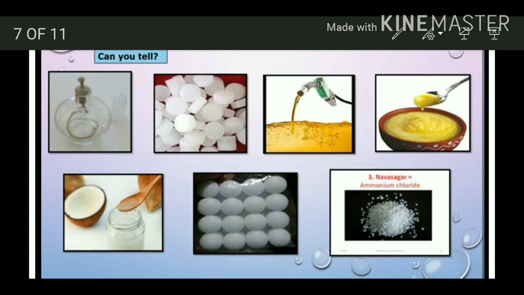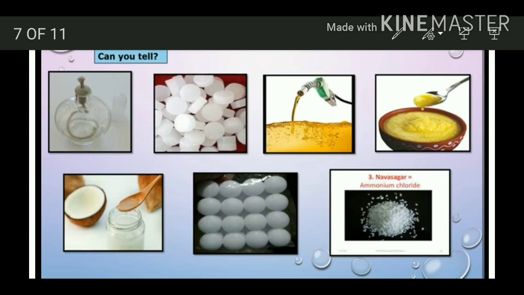Which liquids have you seen change into vapor? Spirit and petrol. These substances change into vapor. Which solids directly change into the gaseous state? Camphor, naphthalene balls and ammonium chloride.